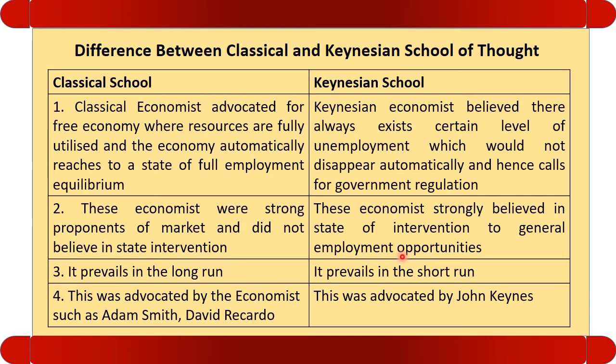The classical school of thought believes that microeconomics prevails in the longer run and macroeconomics prevails in the short run. Once the problem is solved, the government can move out. So macroeconomics will prevail in the short period and microeconomics will prevail in the longer period. The economists that advocated microeconomics, or the classical school of thought, are Adam Smith, David Ricardo, and those who advocated macroeconomics, or who lie in the Keynesian school of thought, are John Maynard Keynes.